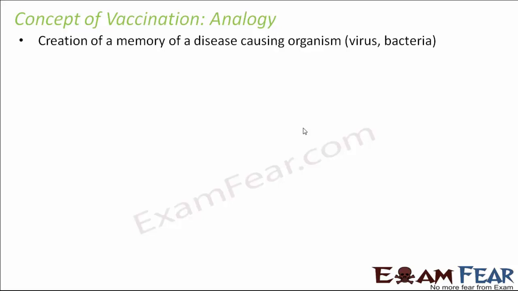Vaccination is all about creating a memory of a disease-causing organism, and that is why we introduce a dead virus or a dead bacteria into the body, so that the body stores a memory of that particular virus or bacteria. When the same virus or bacteria attacks the body again, the body will not allow it to enter or to cause that disease.